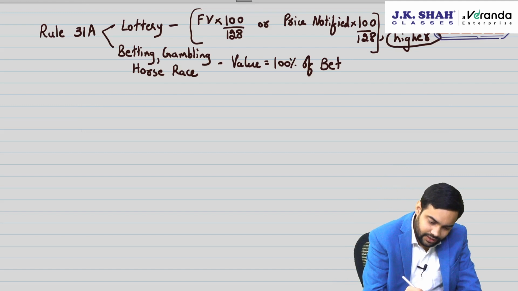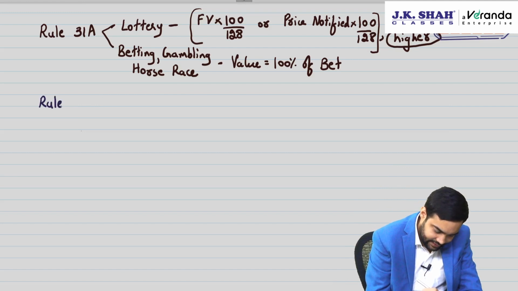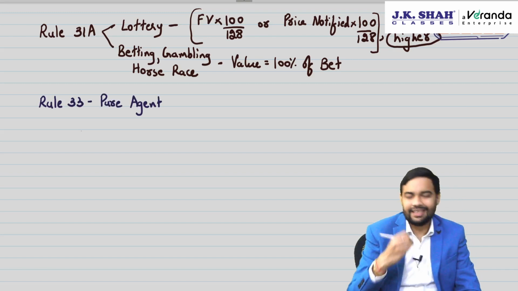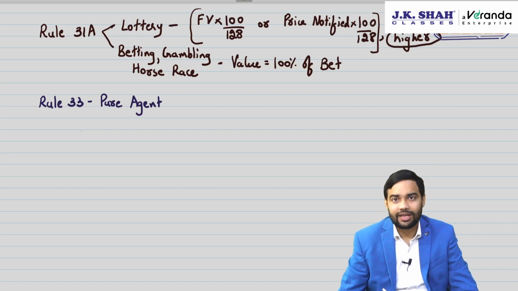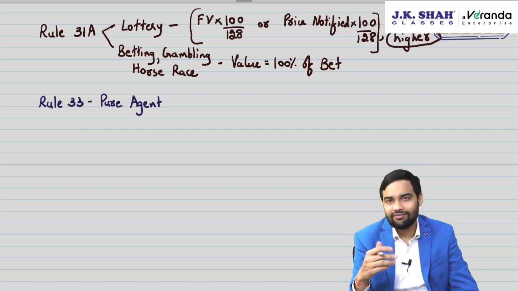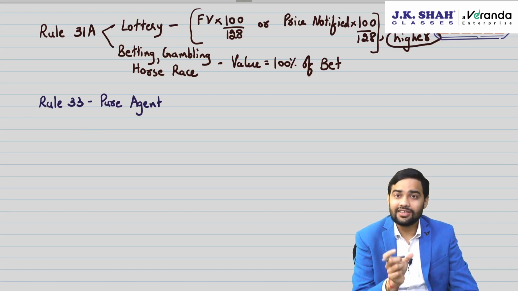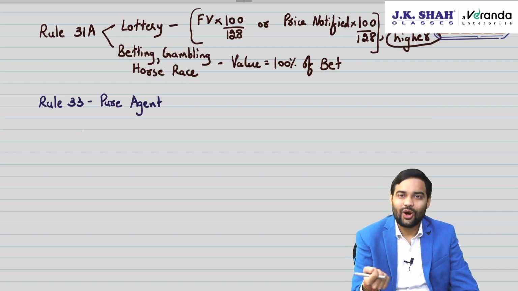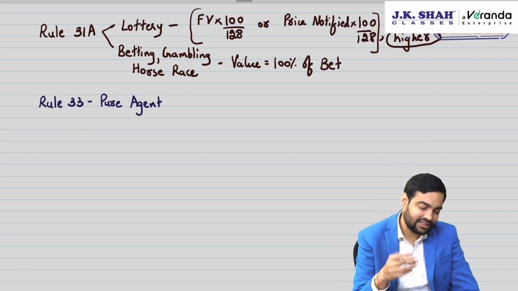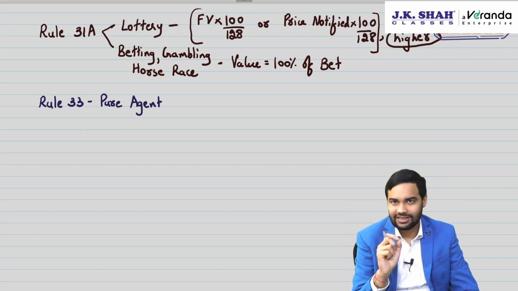Then coming to rule 33, which talks about pure agent. Now say suppose you receive a reimbursement, whether GST will apply on that reimbursement which is received by the supplier, because normally when we are charging for any service, we also include something called as reimbursement. Big Four people understand this as out of pocket expenses. So reimbursement, 1 lakh invoice, 5,000 reimbursement for some expenditures which are incurred. The question is, when this reimbursement is received, whether GST will apply.